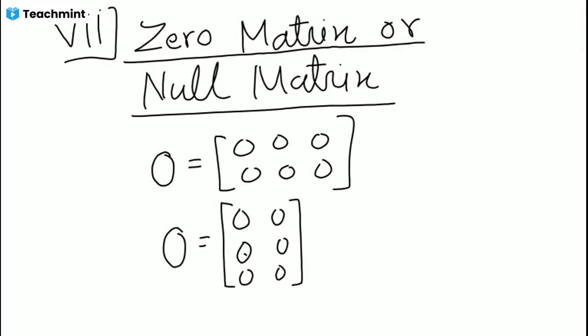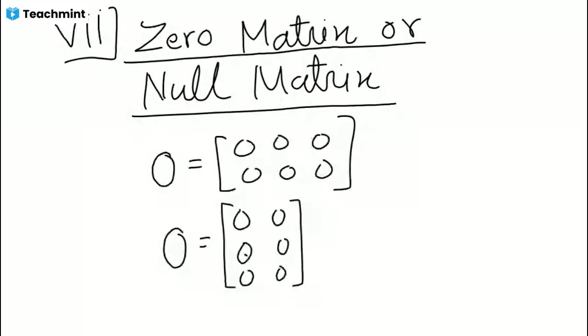Further types are based on operations. So first of all, we learn operations on matrices, then we'll do the rest of the types. Okay? So, first operation, transpose of a matrix.